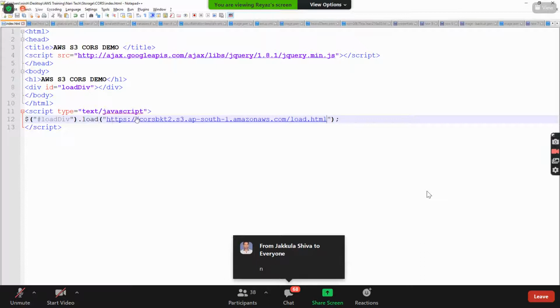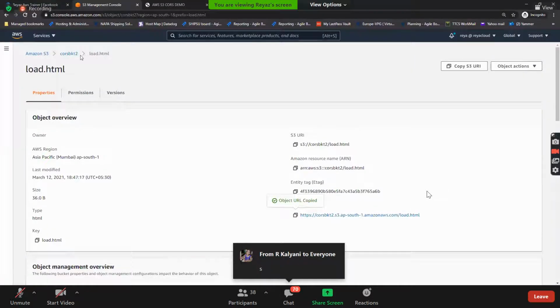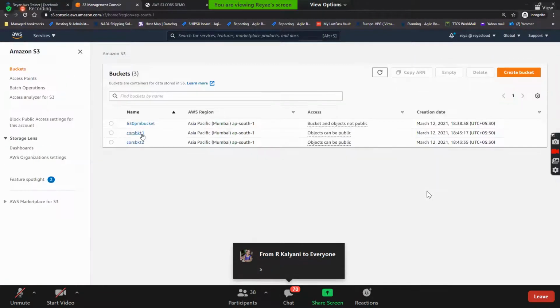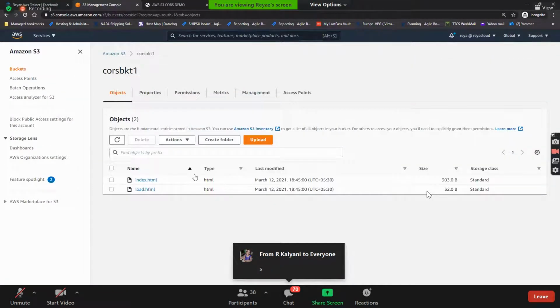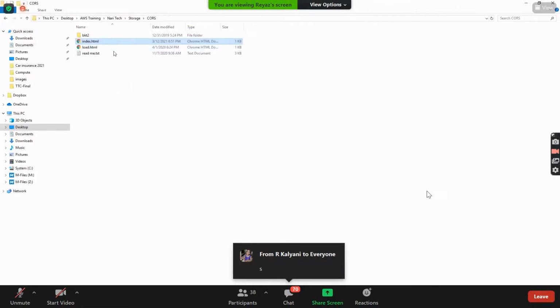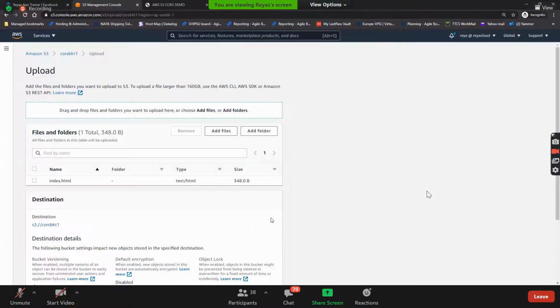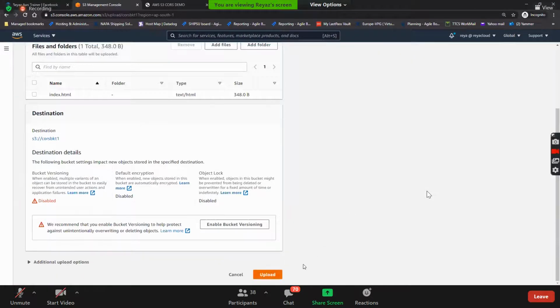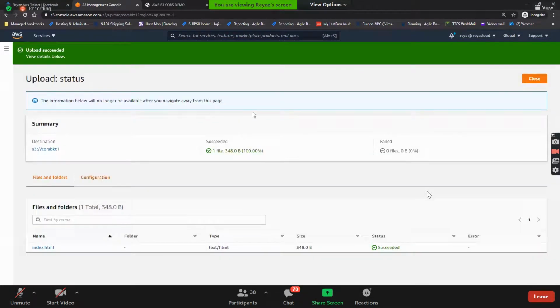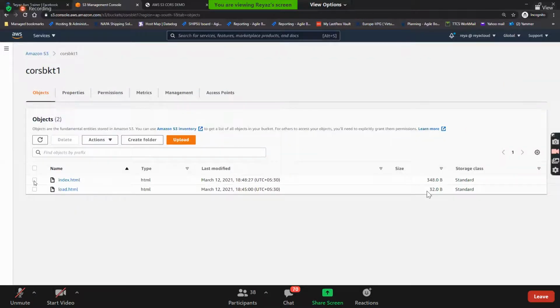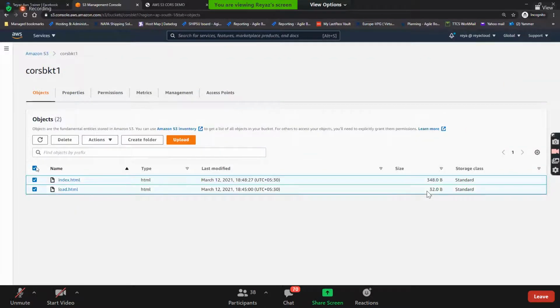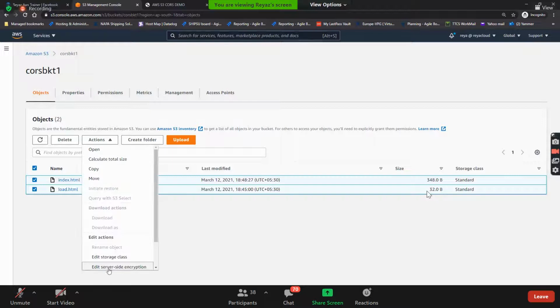For now, it will not work. Now I have updated this index.html, so I need to upload it to CORS bucket 1 again, because I have modified it. I upload index.html again and make it public.